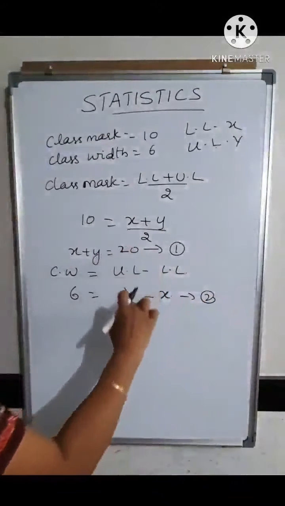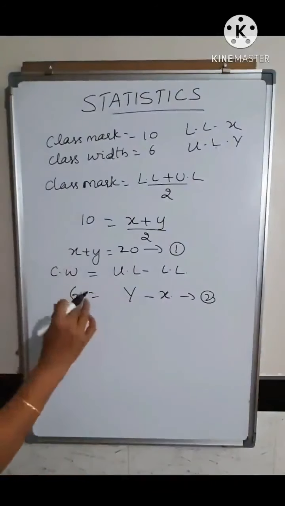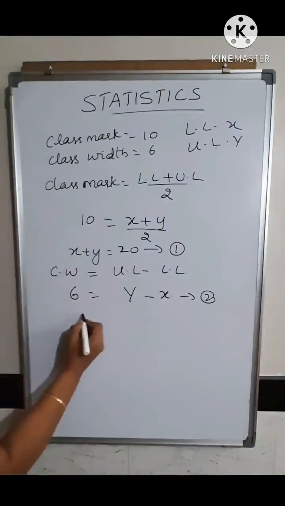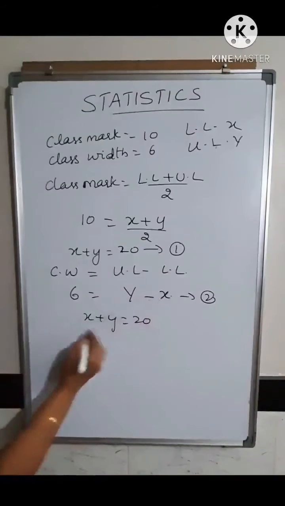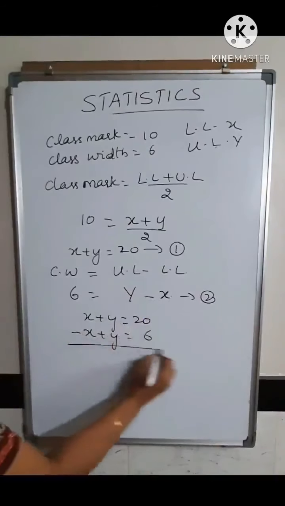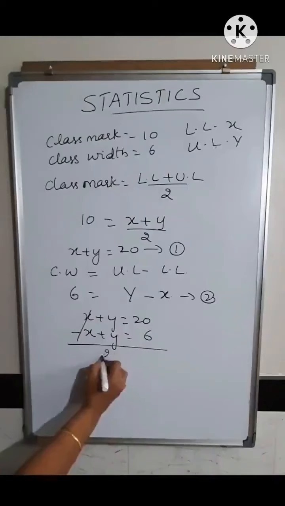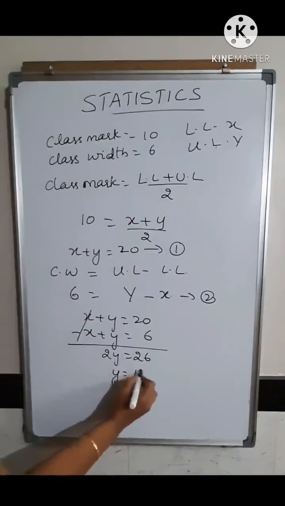Now you have got a pair of linear equations that you have to solve. So we'll write one below the other and find out what x and y are. So now here, x plus y is equal to 20. The second equation is minus x plus y is equal to 6. So you get 2y is equal to 26, or y is equal to 13.